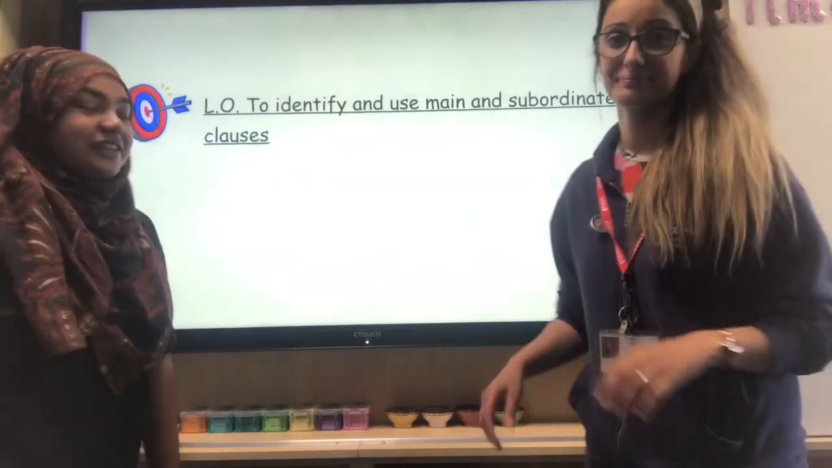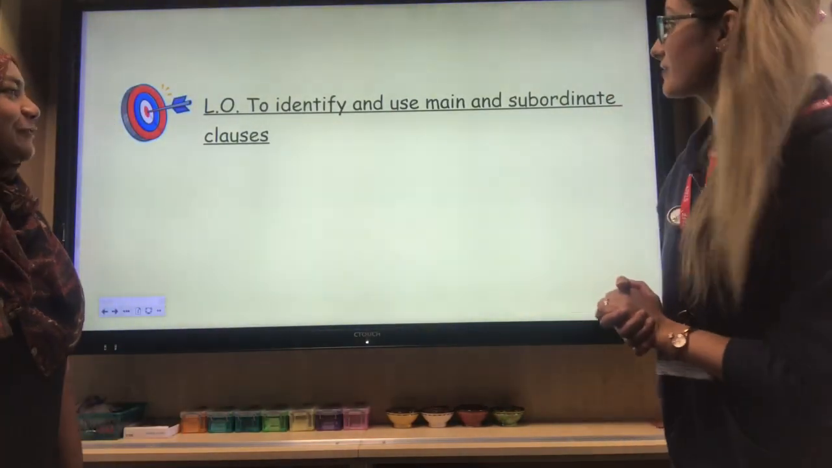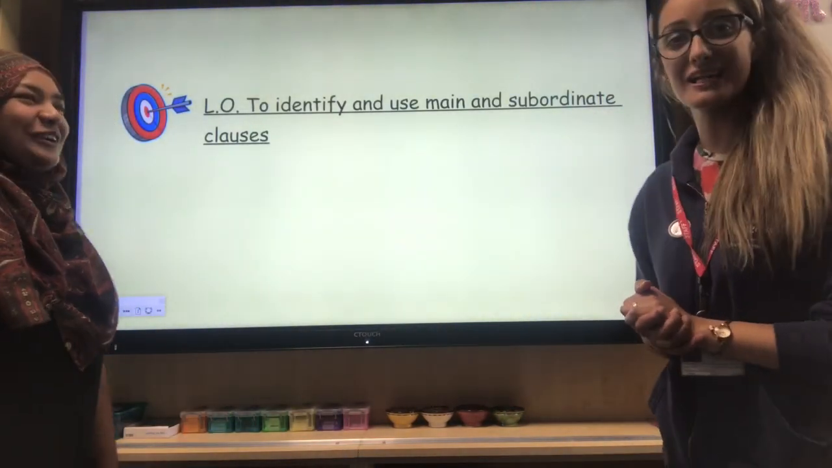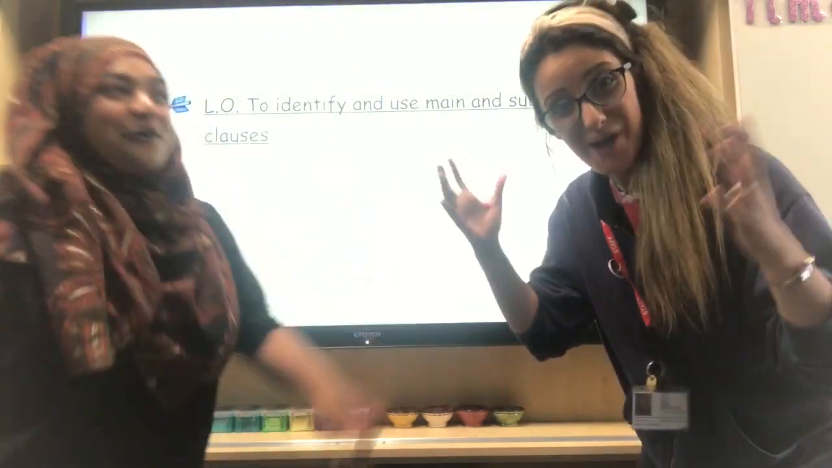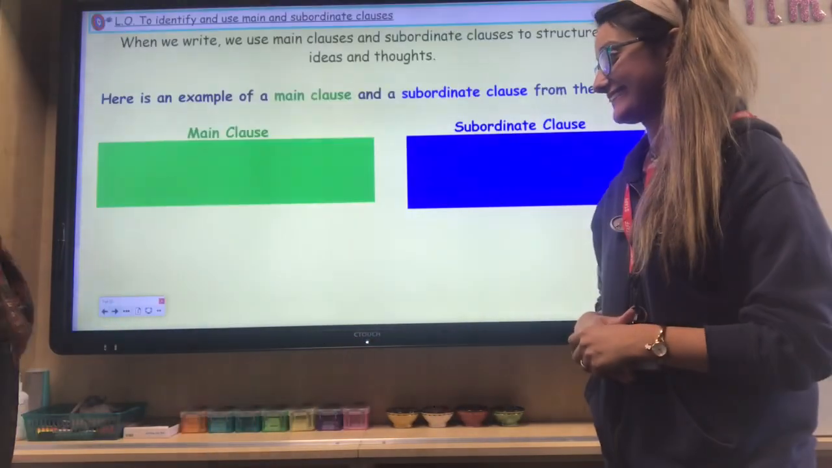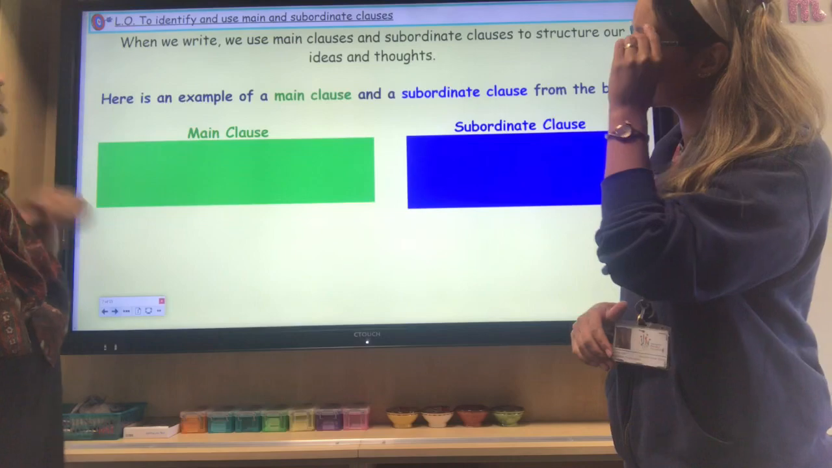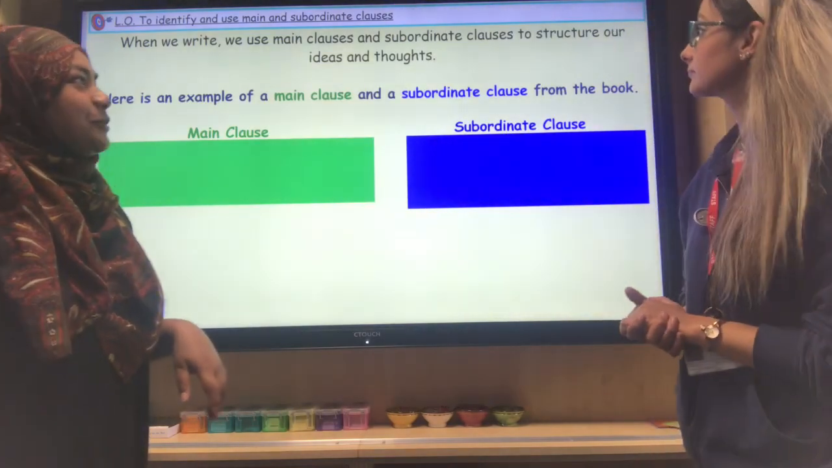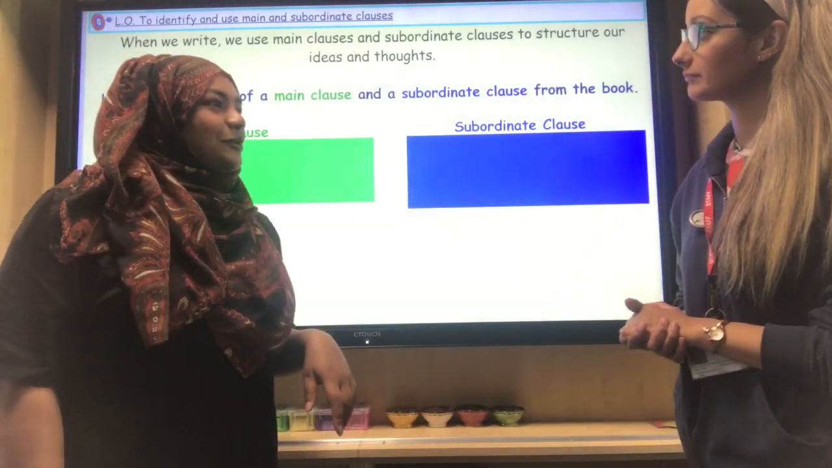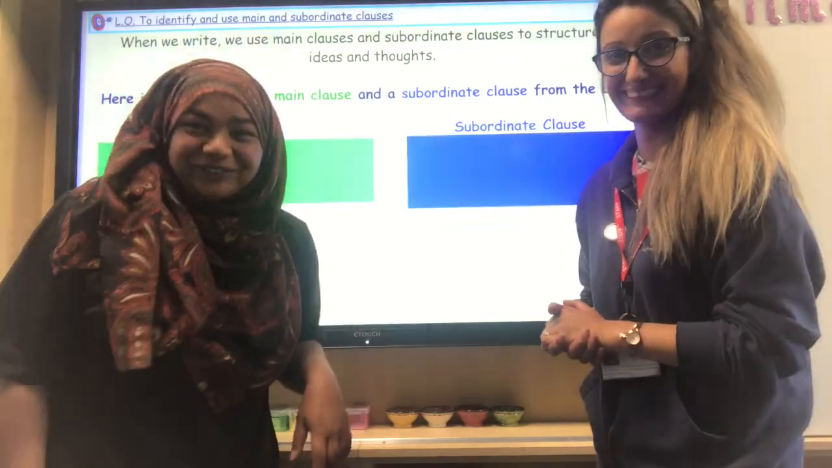Okay, so the LO is the following. LO: to identify and use main and subordinate clauses. Right, so let's crack on with the learning. So when we write, we use main clauses and subordinate clauses to structure our ideas and thoughts, don't we, Mrs. Gale? All the time. All the time.